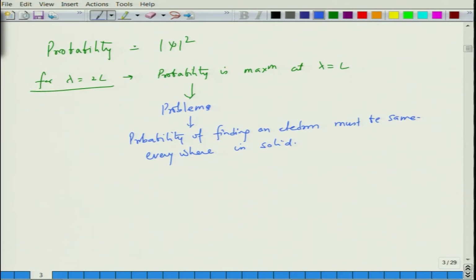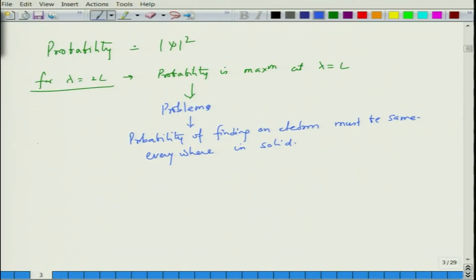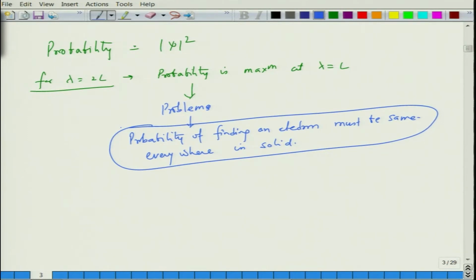Why should you have the electron probability maximum at the center but lower elsewhere? So, there is a problem. The corollary is that this condition is violated by the result that we get for probability, so they are in conflict.